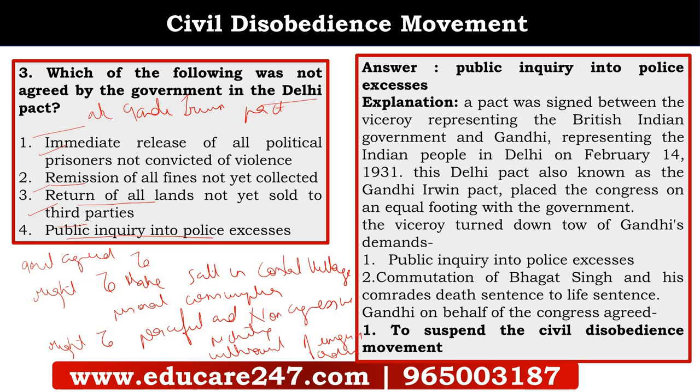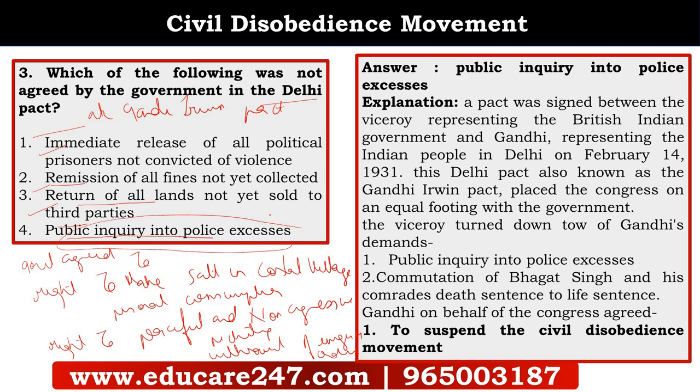So the government did not agree on a public inquiry into police excesses. The government did not withdraw two things: the public inquiry into police excesses and the commutation of Bhagat Singh and his comrades' death sentence to life sentence. So these two things were not agreed to by the government.